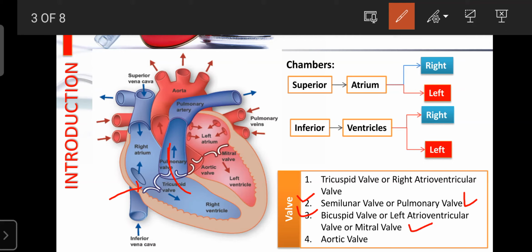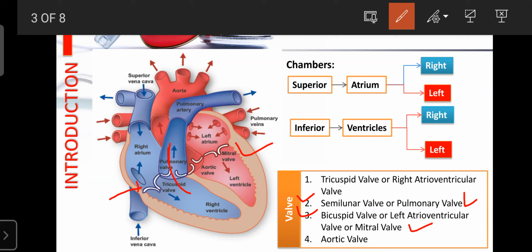This valve is present between the right, sorry, left atrium and the left ventricle. So this is the location of the bicuspid valve or mitral valve. It plays an important role in the entry of oxygenated blood from the left atrium to the left ventricle. And the fourth one is known as the aortic valve.